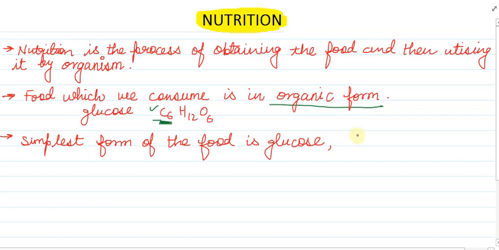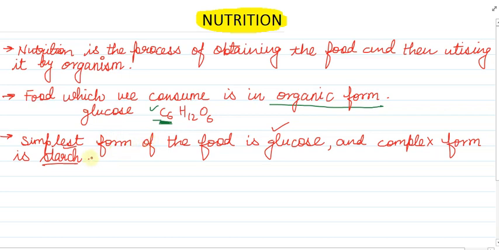Sometimes we get the complex form of the food, that is starch. The simplest form of food is glucose, and the complex form is starch. So if we want energy, then we need to consume food such as glucose, and this glucose may not be present in the simplest form. It is present in the complex form called starch.